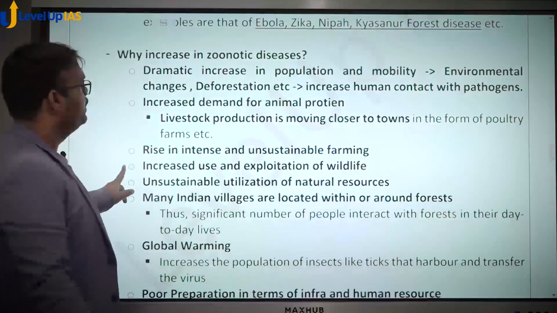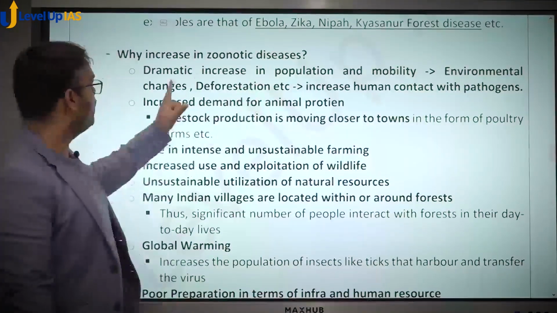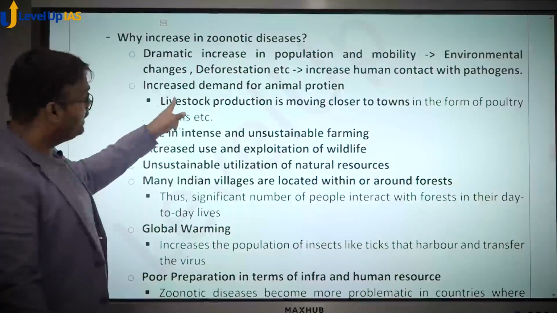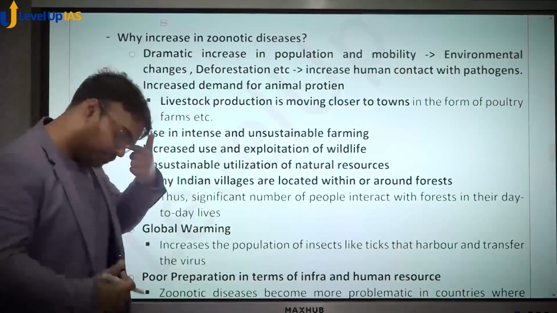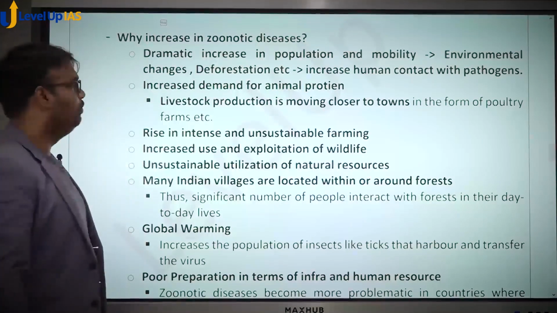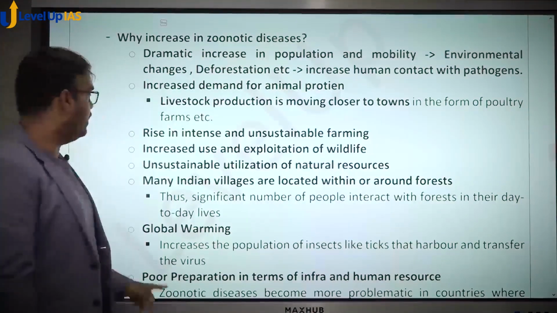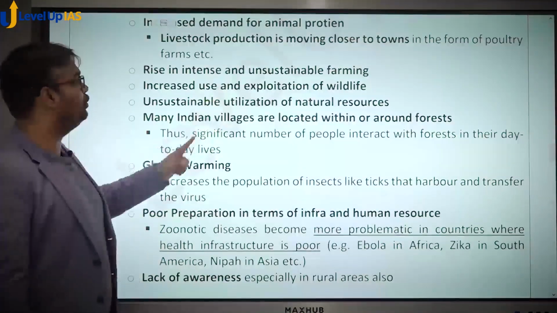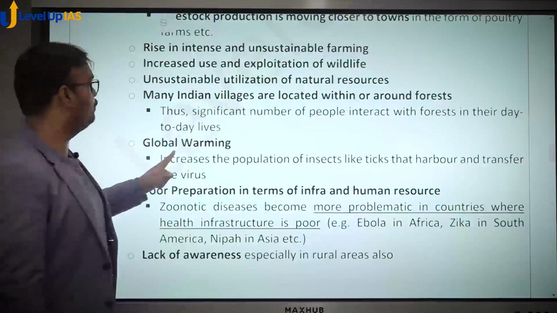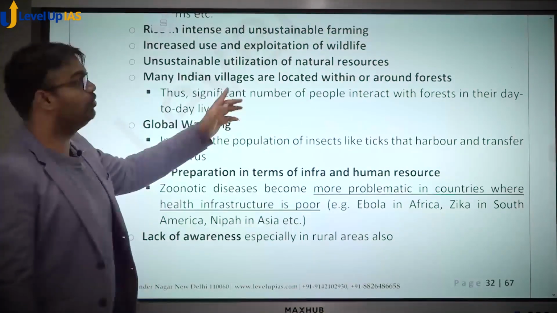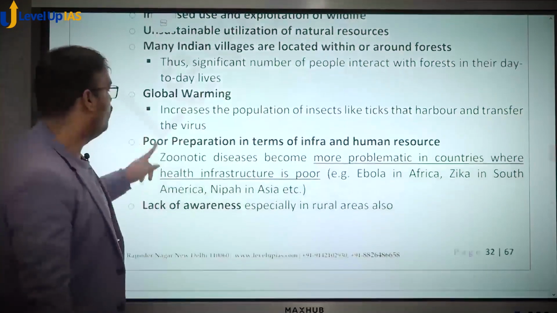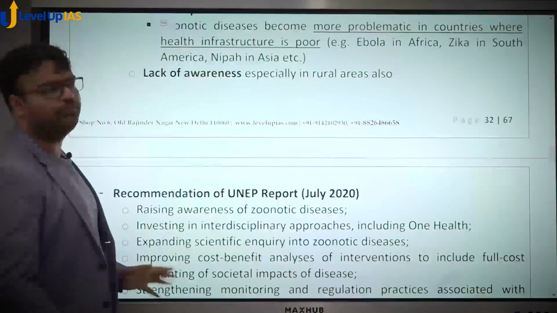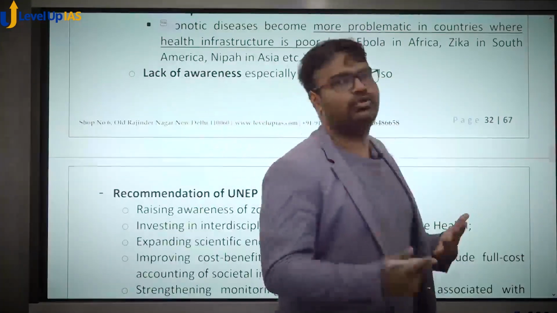If you look here, dramatic increase in population and mobility, environmental changes, deforestation, etc., increase human contact with pathogens. Increased demand for animal protein, like demand for meat, demand for pork, all these things are going up, which is becoming another factor. Rise in intense and unsustainable farming, increased exploitation of wildlife, unsustainable utilization of natural resources. Indian villages are located within or around forests, global warming, poor preparation in terms of infrastructure and human resource, lack of awareness. These are some of the factors which are leading to a rise in zoonotic diseases.